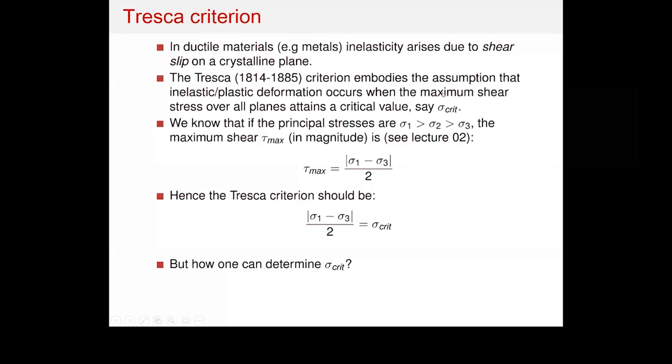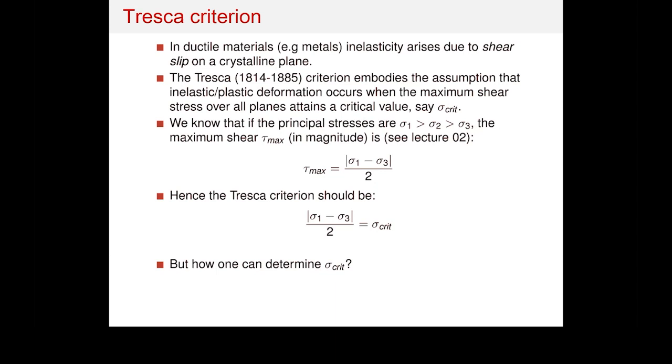So the third criterion we are going to discuss today is called the Tresca. The philosophy of the Tresca criterion is that the material would fail only when the shear is going to lead into failure. So there is no balance, just not like Rankine. Rankine is only looking into the normal stresses. Tresca is only looking into shear. Mohr-Coulomb is looking into the balance between the normal and the shear.